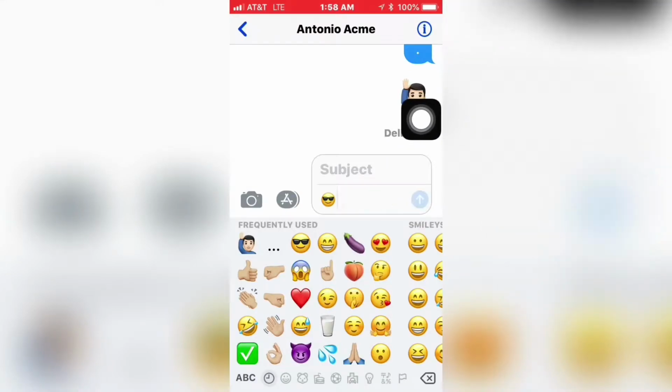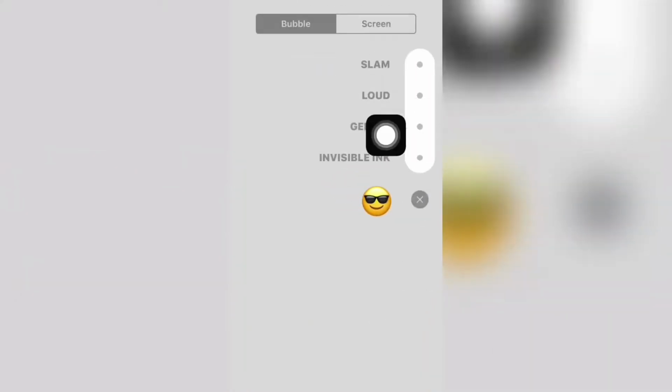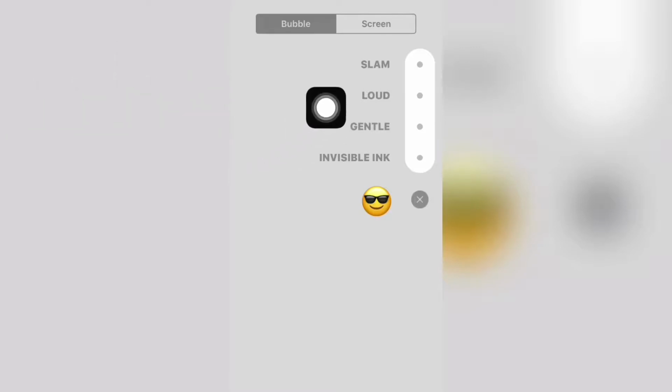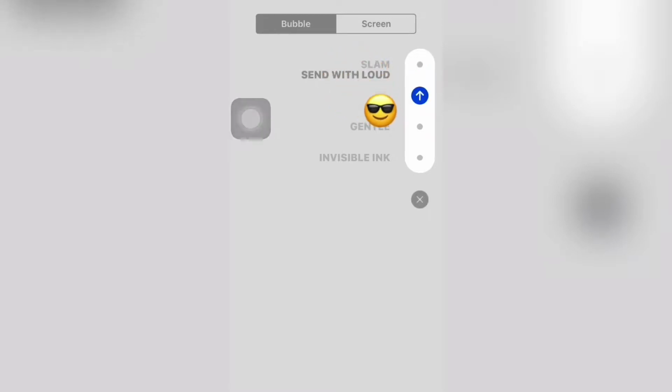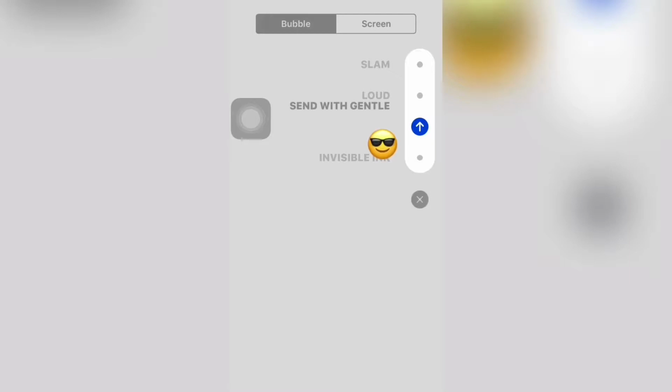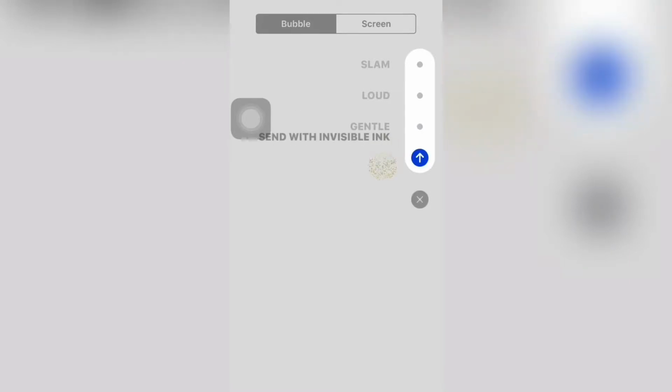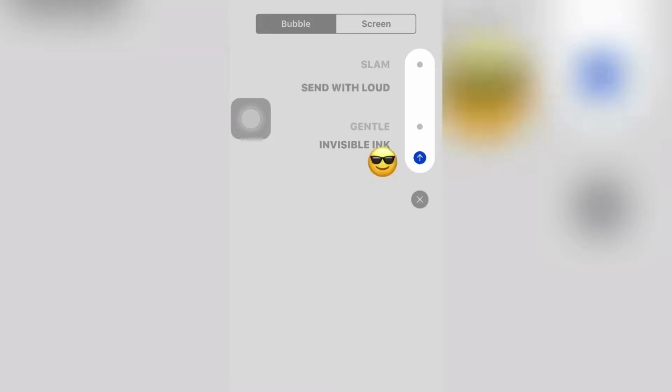press right here on the arrow, and then you'll see this menu right here, and it's very simple. Like, you get different effects. So this is slam, loud, gentle, and invisible ink, which I don't like at all. But I love loud.